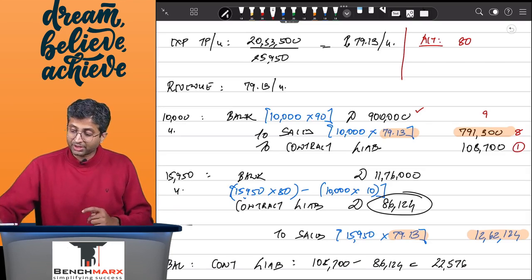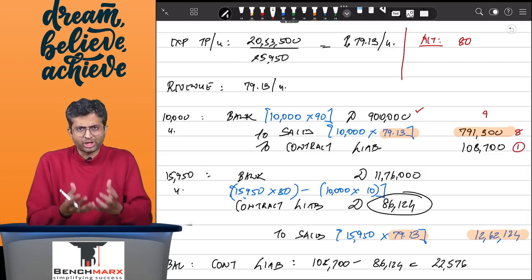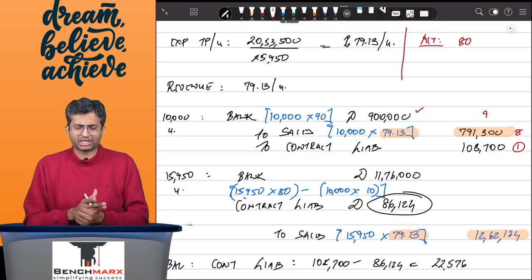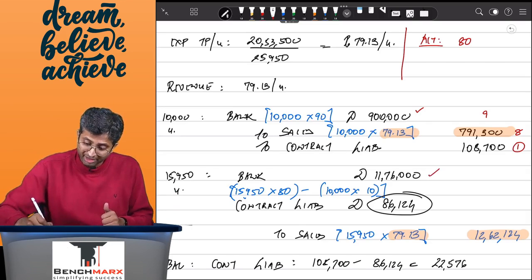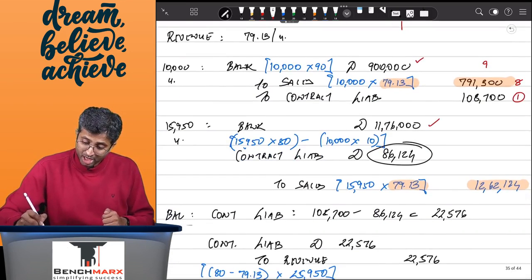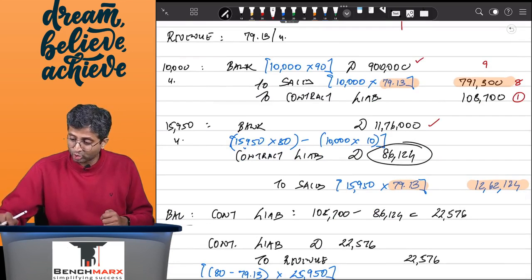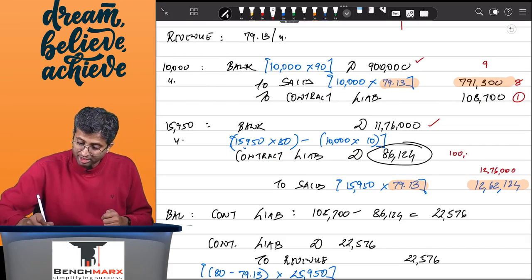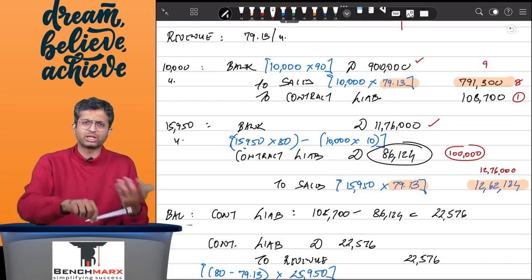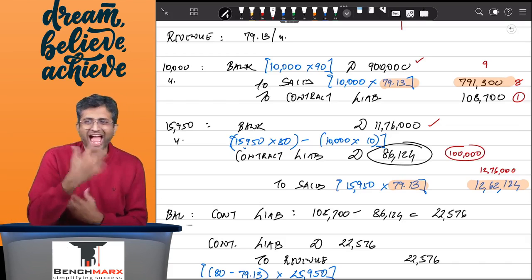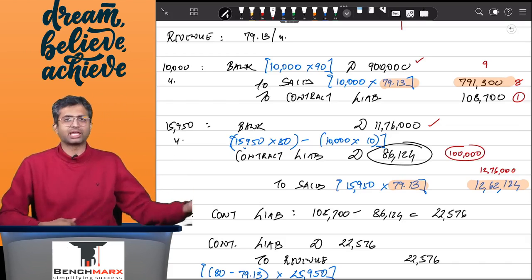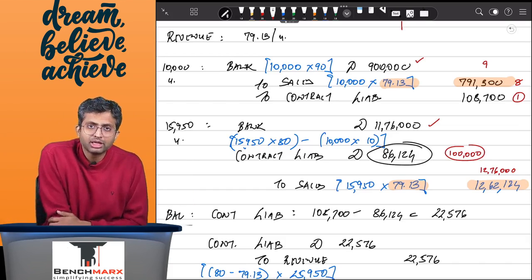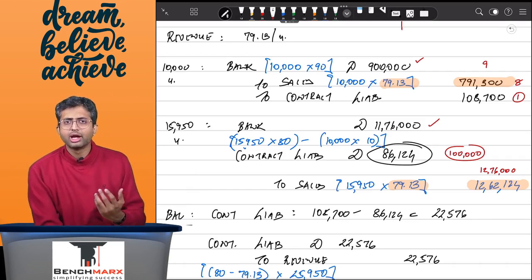Next, when the remaining 15,950 are sold, I should ideally get 80, and there was a 1 lakh rupee credit even over here, and hence this will still be 11,76,000. But when I book the sales over here, this will be 15,950 into 80, and hence this comes to around 12,76,000, and hence exactly that 1 lakh will be reversed in case of the alternative solution. So you don't have to adjust anything else in the contract liability because it has already been exhausted.